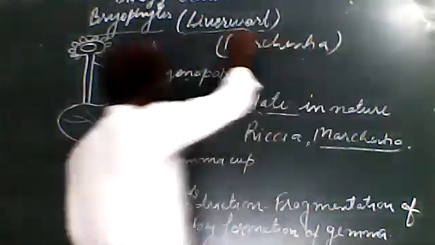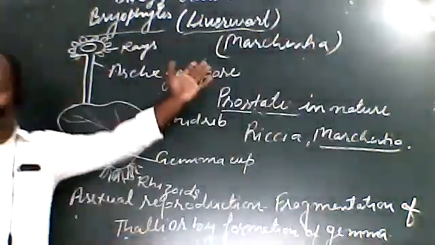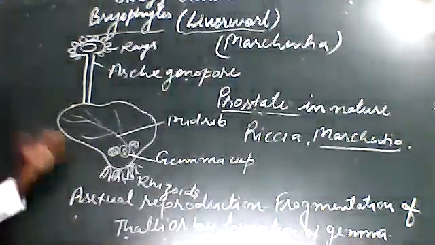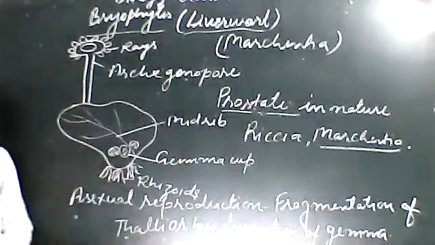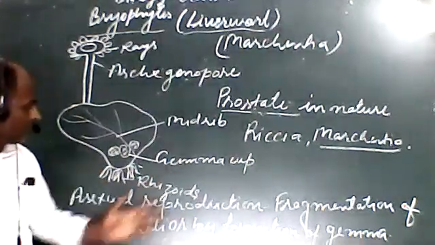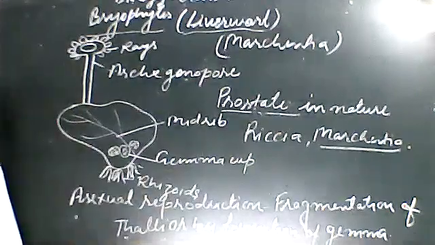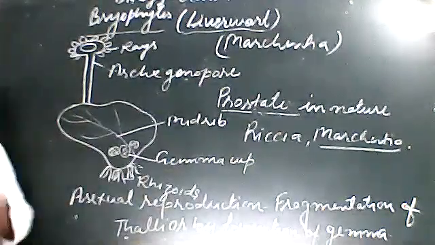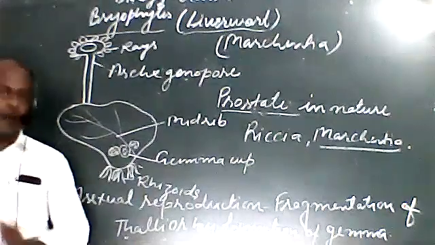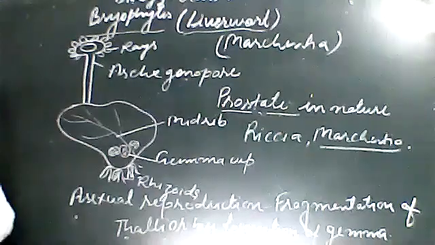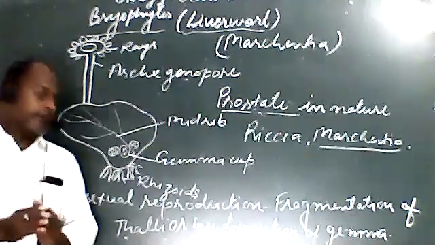We are studying about the Marchantia because a special example is given in your book also. Let us see, students, what I can say. We can say that there is asexual reproduction by the fragmentation of thallus or by the formation of gemma cup, which develops into the cup-like structure called the gemma cup, and after maturing it detaches from the parent's body.